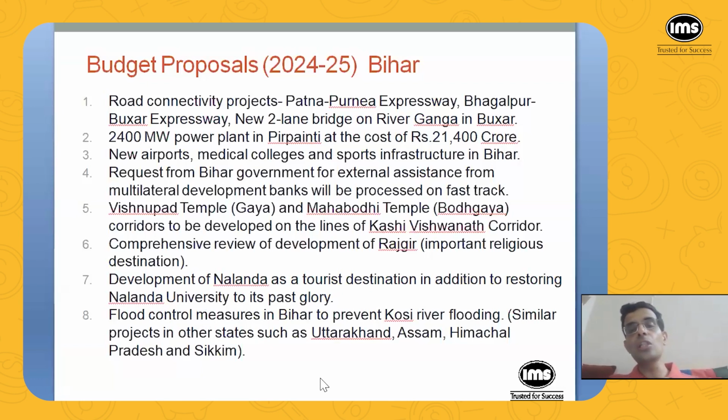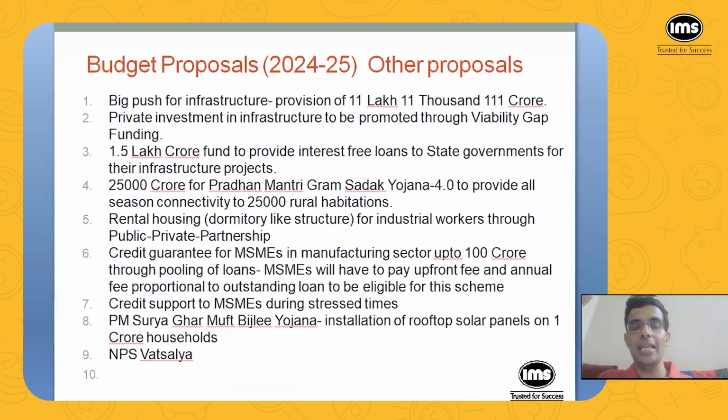And then flood control measures in Bihar to prevent Kosi river flooding, because almost every year, or if not every year, almost every alternate year, there is flooding in Bihar in river Kosi. Okay? So there will be flood control measures for that. And then similar projects in other states such as Uttarakhand, Assam, Himachal, and Sikkim. So it's not that only Bihar faces floods. There are other states also that have this problem. So they are going to have similar projects in other states.